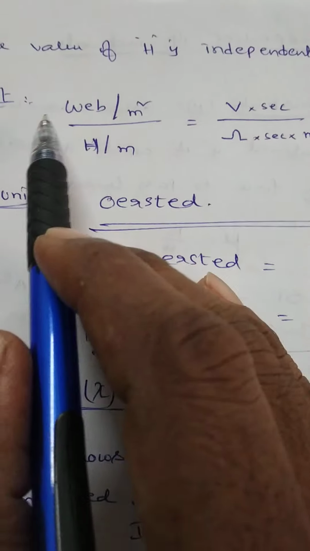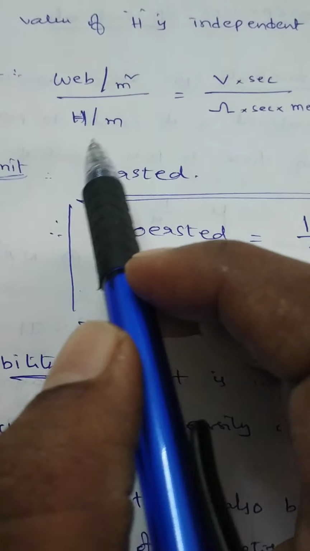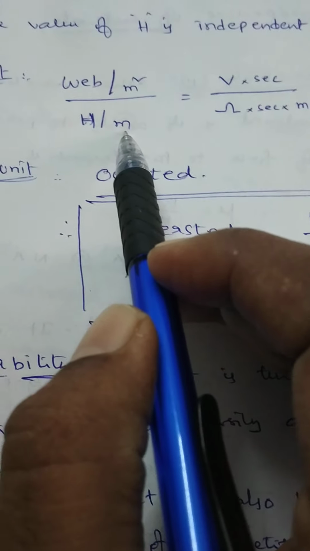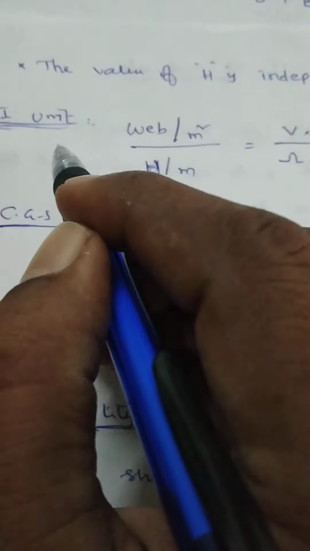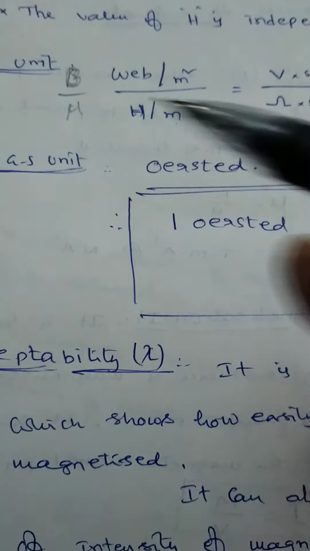Its SI unit is Weber per meter square divided by Henry per meter. Weber per meter square is the unit for B and Henry per meter is the unit for mu. Mu means permeability.